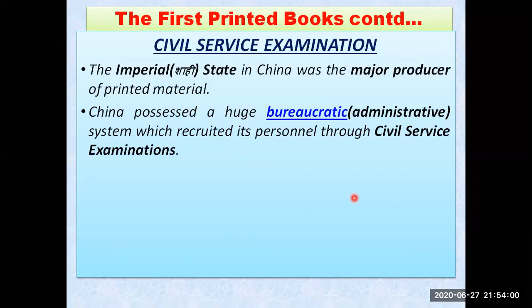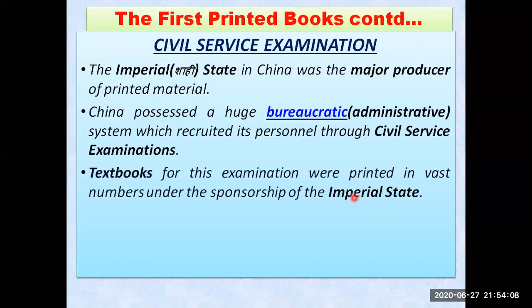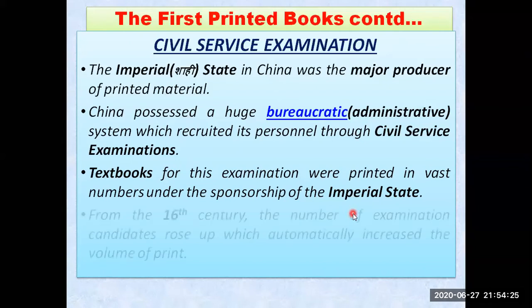So a lot of students used to read books and try their luck to get this government job in China. So textbooks for this examination were printed in vast numbers under the sponsorship of the imperial state, because they were the major producer of this printed material. So the textbooks to crack this civil service examination were in huge demand in China.